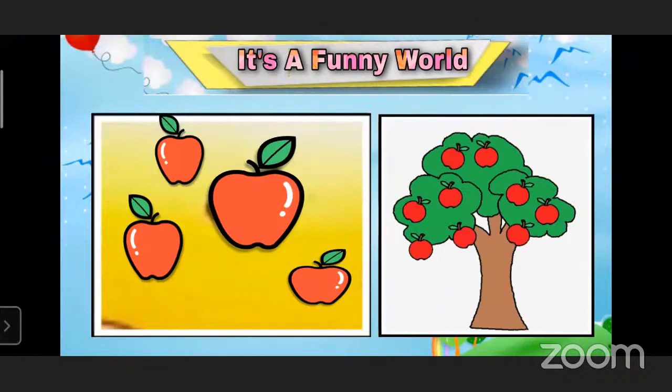In this picture, you can see the fruits. The apples are hanging in the air. In the second picture, there are apples hanging on the tree. The apple is hanging on the tree. Yes, good children. You are correct. In the second picture, you can see the apples are hanging on the tree. Yes, so delicious and red apples are hanging on the trees. But in the imaginary world, it is hanging in the air.